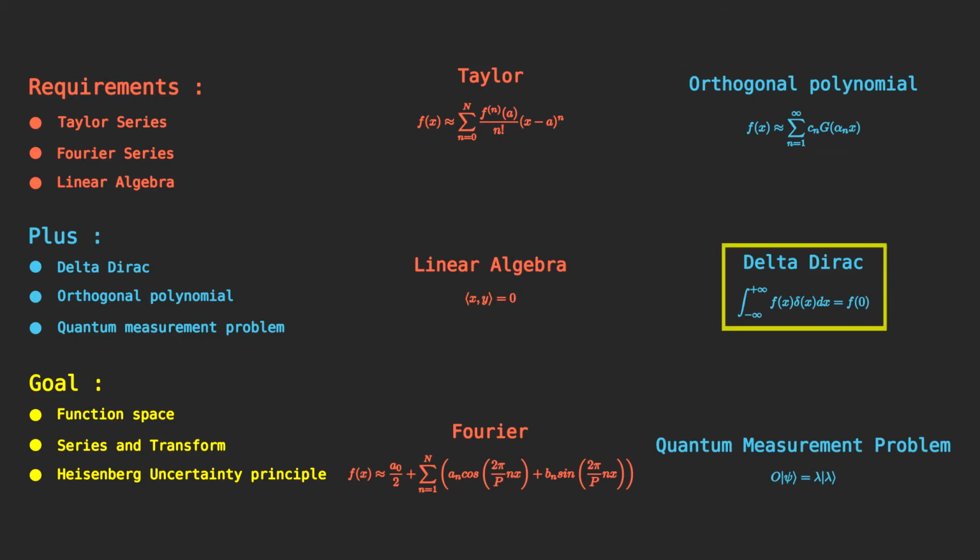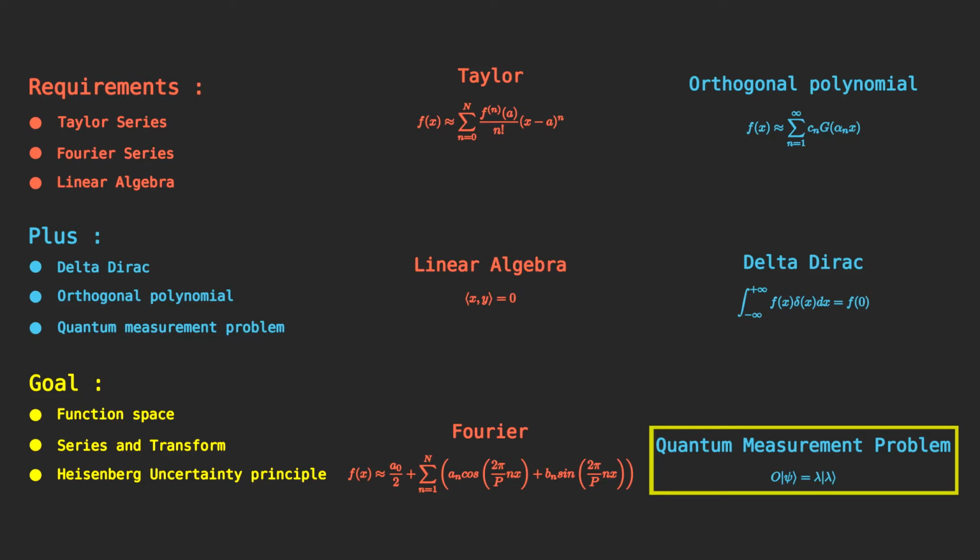The second topic is the weird distribution that is the Dirac delta. It is so strange that we can't call it a function. And finally, the third topic is the quantum measurement problem. To start this video, I'll ask a simple question.